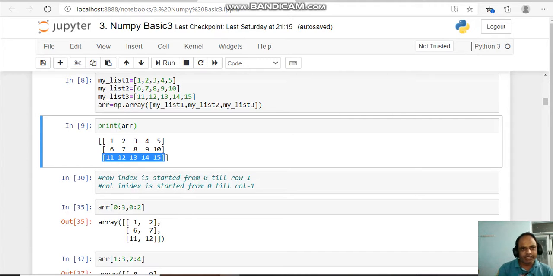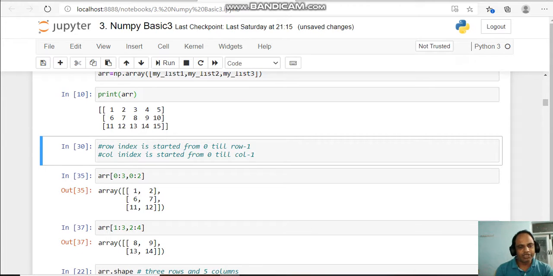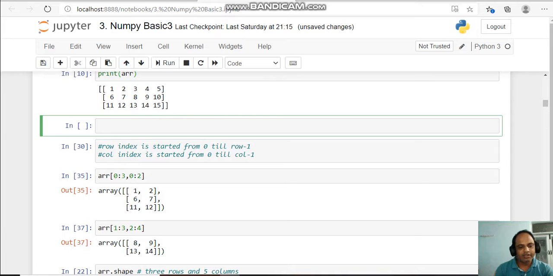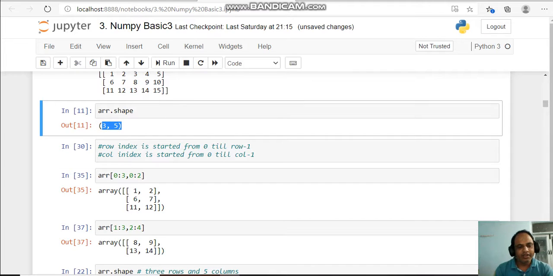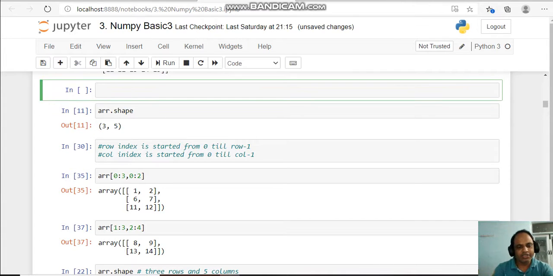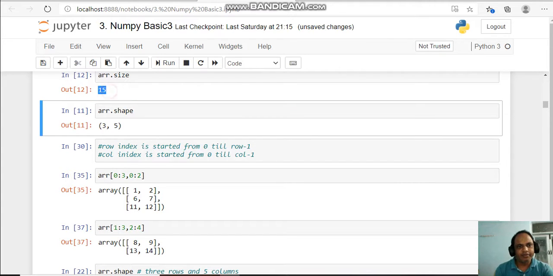Okay, that means it has 15 elements. Okay, if I can check this one. How can we check? I have stored this array in a variable arr, so I have to write arr.shape. You can say the shape is 3, 5, and to check the size, arr.size shows 15. That means it has 15 elements having 3 rows and 5 columns. The first element is the number of rows, the second element is the number of columns. Okay.